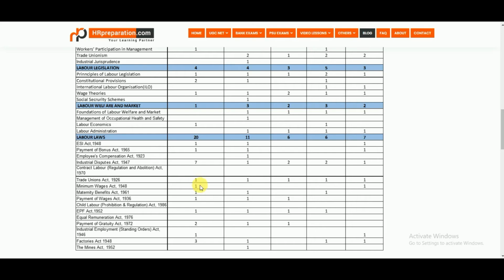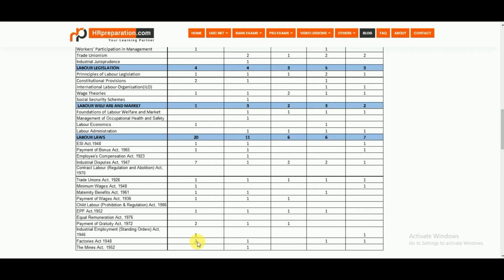One from the Trade Union Act, one from the Minimum Wages Act, one from Maternity Benefit, one from the Payment of Wages Act and EPF Act, but 2 questions from Payment of Gratuity. One from the Standing Orders, and 3 from the Factories Act 1948.